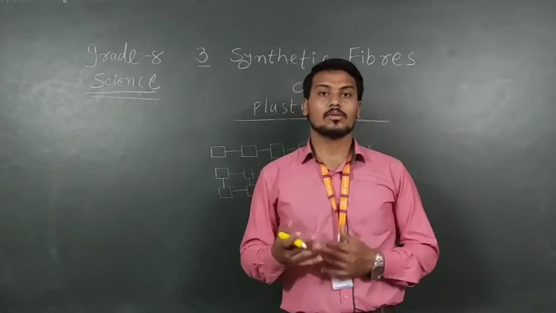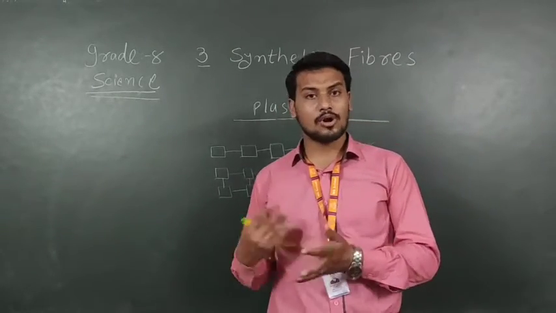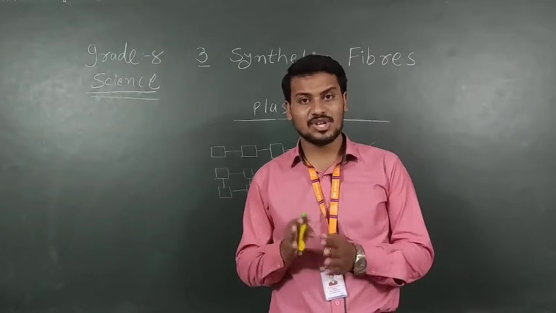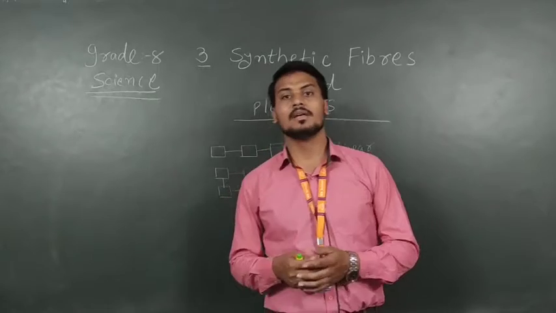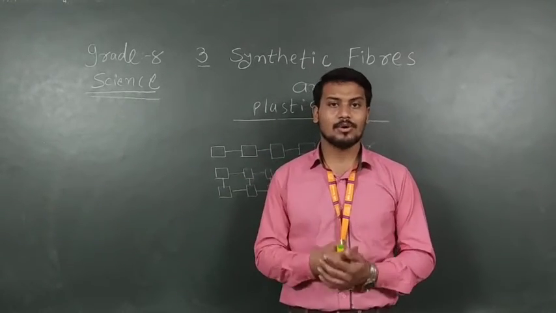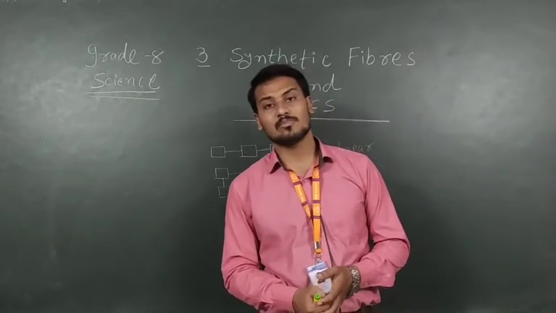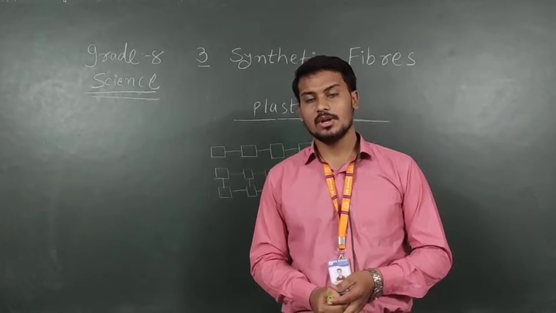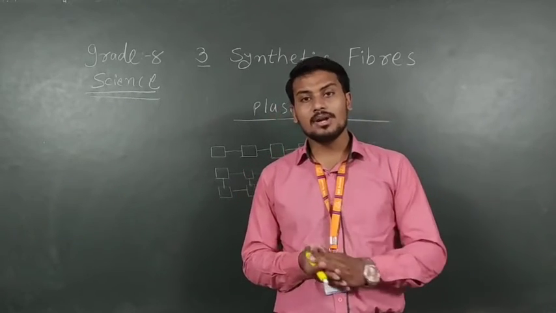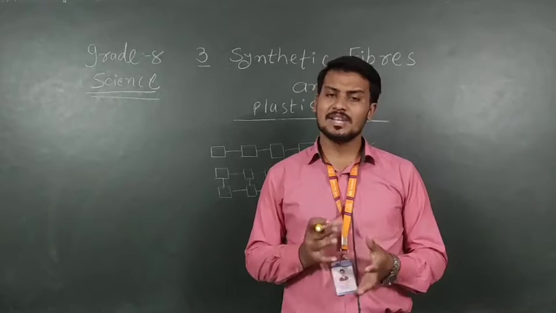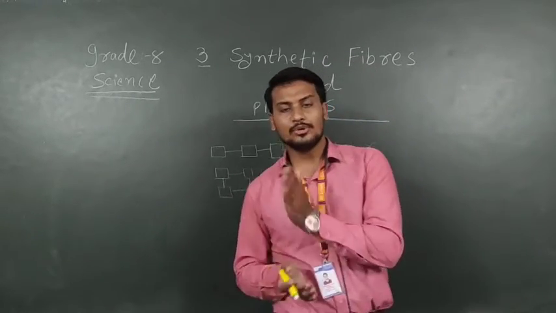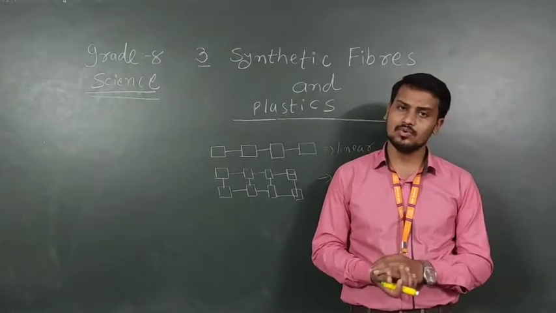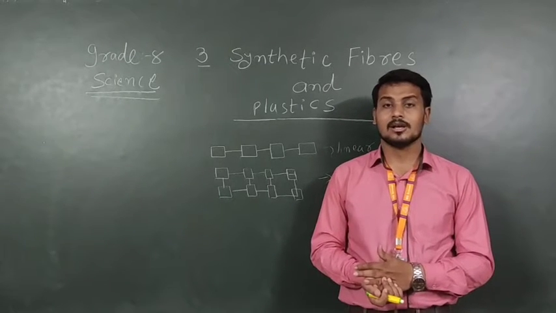When we order food, everything comes in a plastic bag, and packing in export and import material uses different types of plastics. We can easily color it, so we use plastics in toys and different types of material.